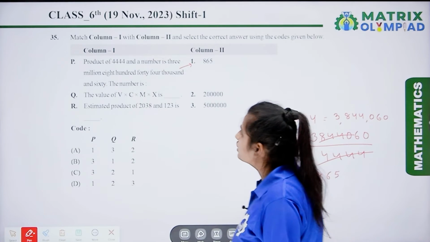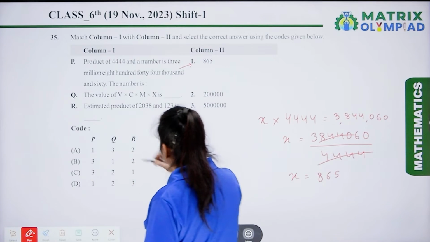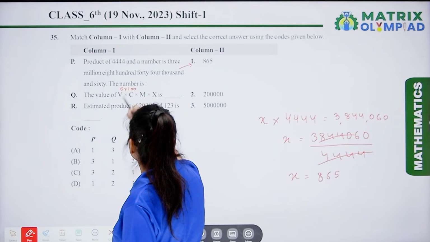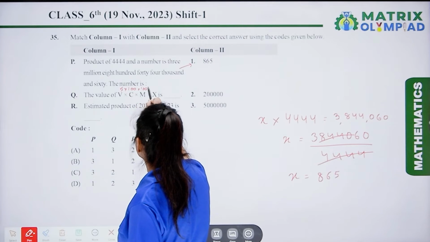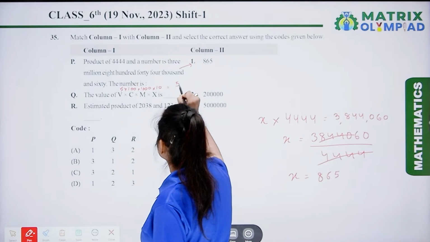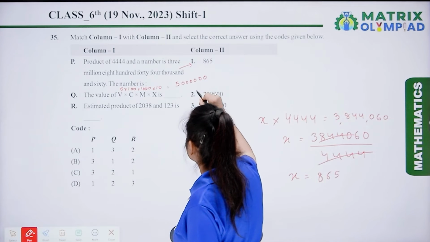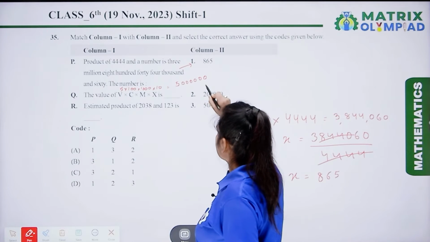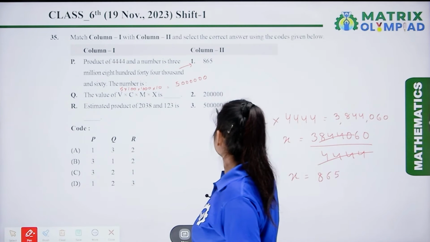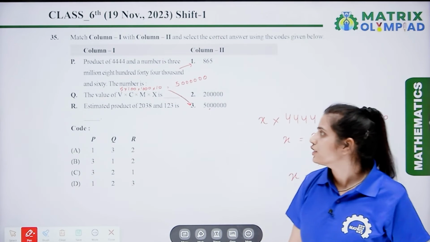Now the second one is the value of B multiplied by C multiplied by M multiplied by X is 5 multiplied by 10 multiplied by 1000 multiplied by 10. So here it is 50 lakh.